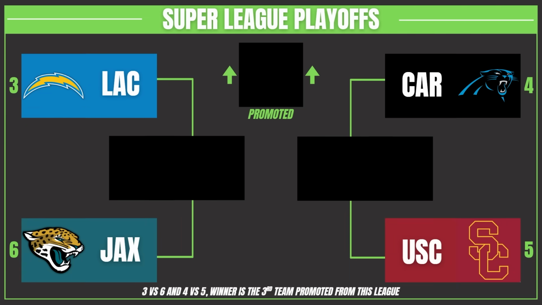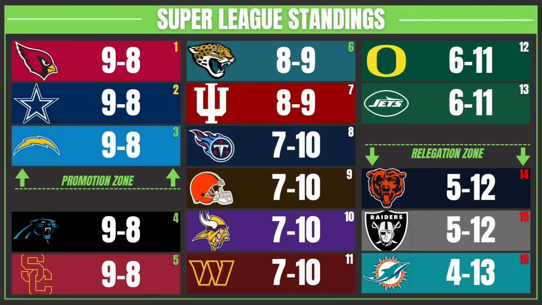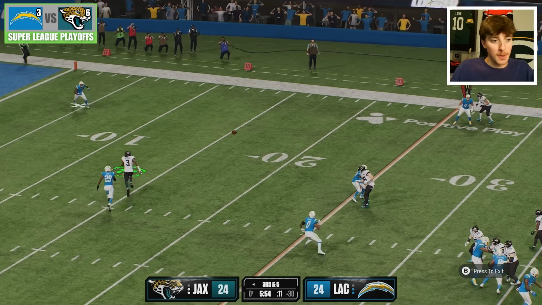Yeah, that's right. Your eyes are not deceiving you. They will get the 5 seed and have to play the Carolina Panthers in the first round, whereas the Chargers and Jaguars will play on the other side. A lot of 9-8 teams. Indiana finished 8-9. Oregon finished 6-11, so they just survived relegation. But you know who didn't survive relegation? The Bears, the Raiders, and the Dolphins. Those 3 teams are heading down to college football. But first, let's see who the 3rd team's going to be that's promoted up to the Premier League.